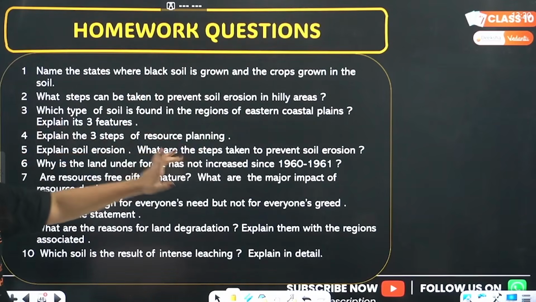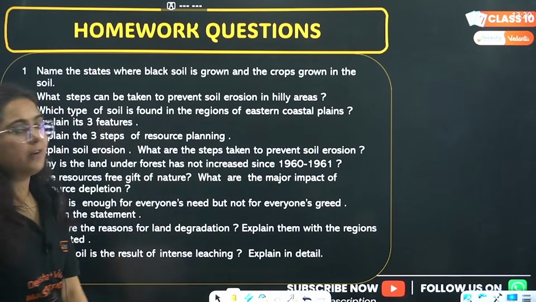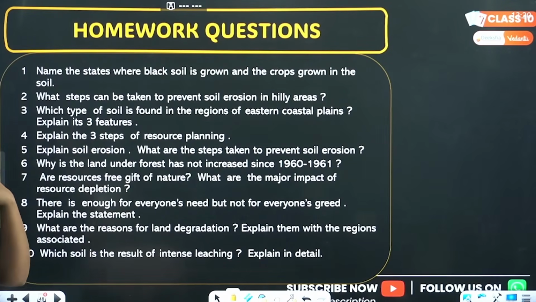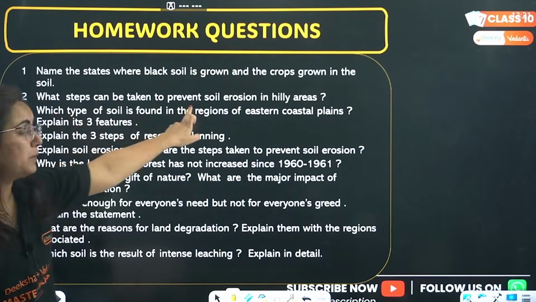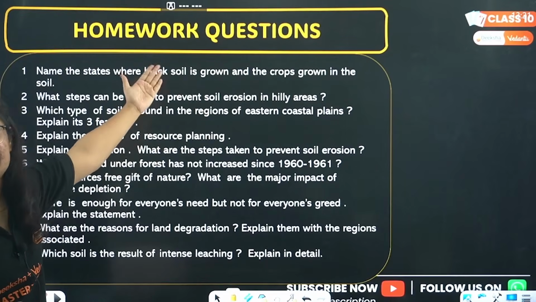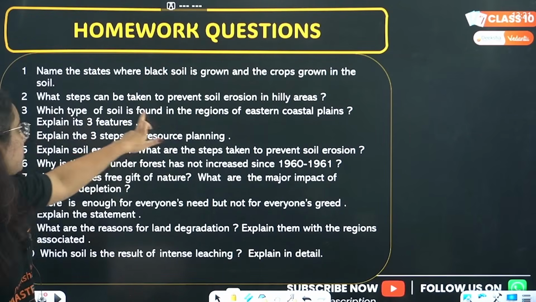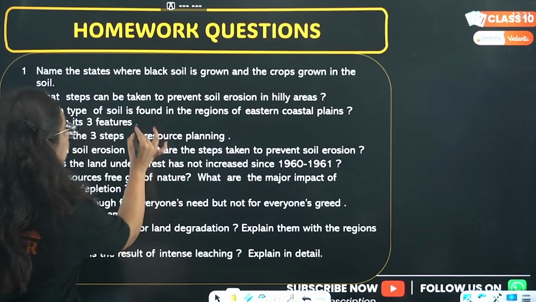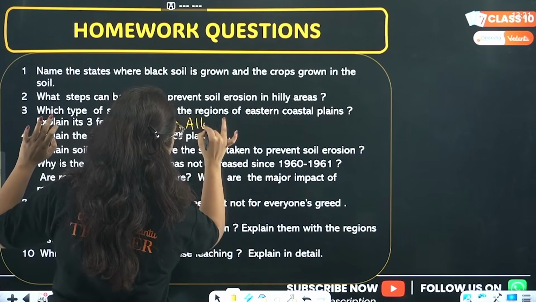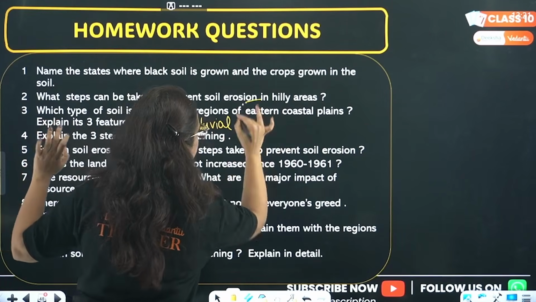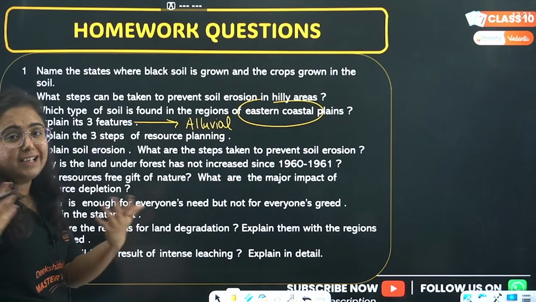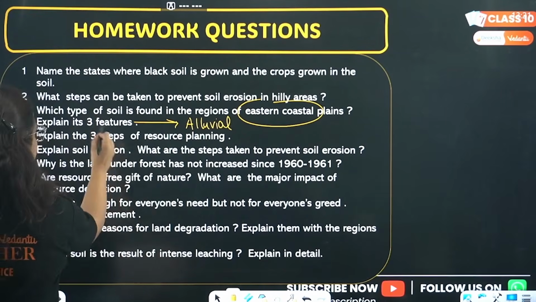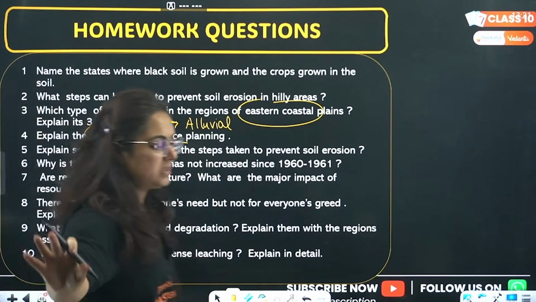Like, name the states where black soil is found. Maharashtra, Madhya Pradesh, Gujarat. Steps taken to prevent soil erosion in hilly region. Arey, just now we did. Which type of soil is found in the region of eastern coastal plain? Explain its features. By eastern coastal plain, here they are talking about alluvial soil. Figure out this. This type of jalebi questions can come usually. Three steps of resource planning. Ma'am, we just did it.